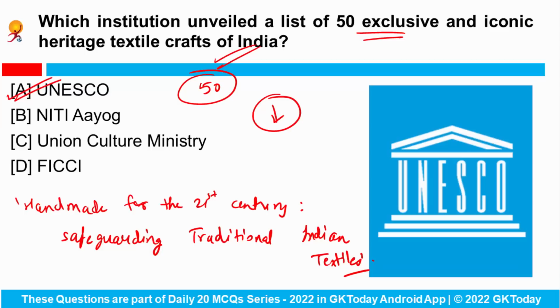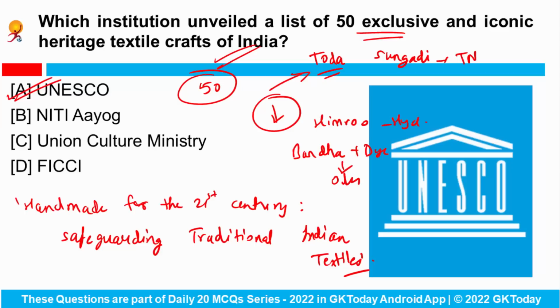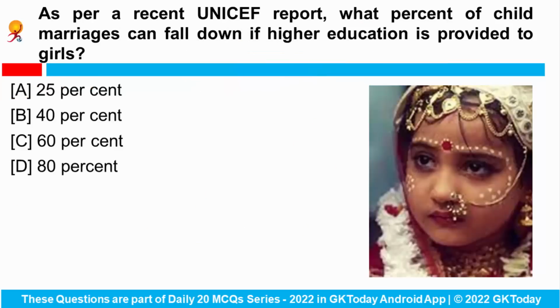Fine. So some of the craft in this list include, for example, Toda embroidery and Sungadi from the state of Tamil Nadu. Then Himru weaves from Hyderabad, and Bandha tie and dye weaving from the state of Odisha. Okay, so you'd not be asked about the list. Only thing you have to remember is which institution has unveiled it. Answer would be UNESCO.